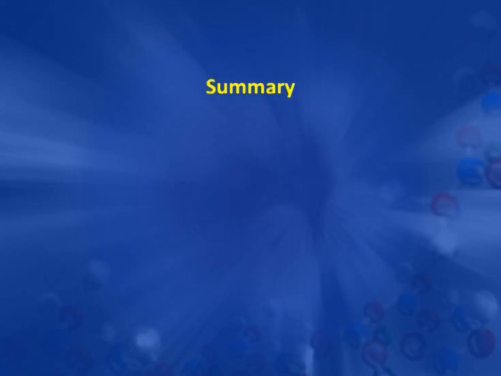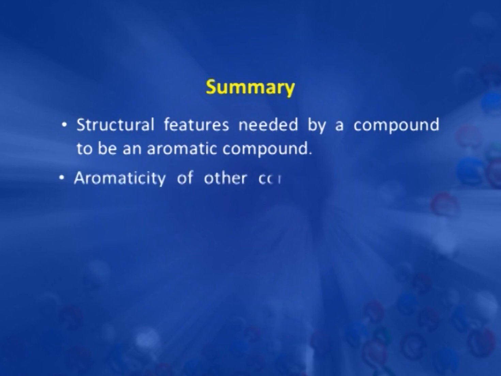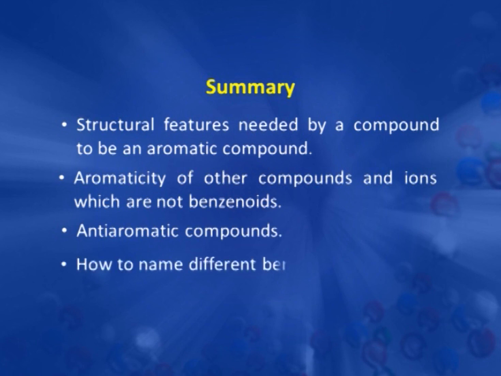So, what have we discussed today? We have discussed the structural features which are needed for a compound to be an aromatic compound. We discussed the aromaticity of other compounds which are not benzenoid in nature, and we also discussed anti-aromatic compounds and how to name different benzene compounds.